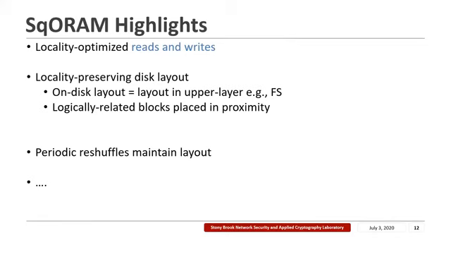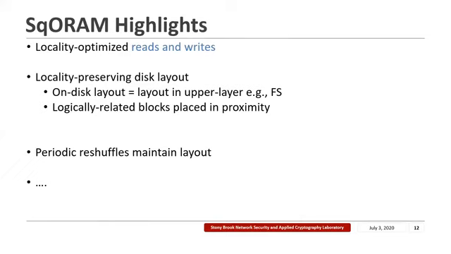So to address all these drawbacks, we introduce SqORAM. SqORAM is a new write-only ORAM that is locality optimized for both reads and writes. In SqORAM, we introduced a new locality preserving disk layout, where the layout of on-disk data closely resembles the data layout in the upper layer, for example, the file system.